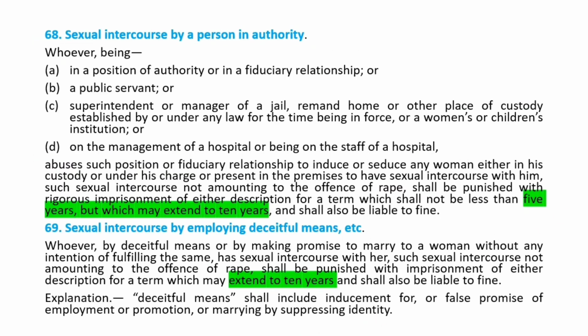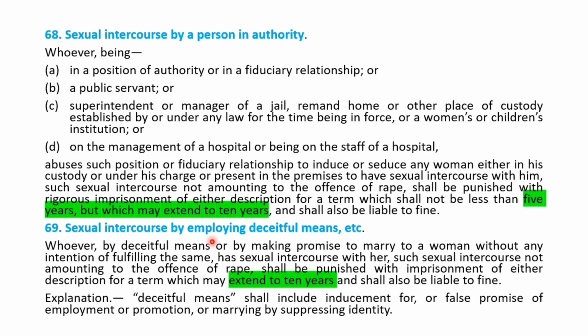Then the second type of sexual intercourse is sexual intercourse by a person in authority. That is a person in authority or fiduciary relationship, or committed by a public servant, or if it is committed by the superintendent or manager of a jail, remand home, or any other place of custody, or a person on the management of a hospital or a staff of a hospital, then that is said to be the sexual intercourse by person in authority, and it shall be punished with rigorous imprisonment, which shall not be less than 5 years, which may extend to 10 years. So 5 to 10 years.